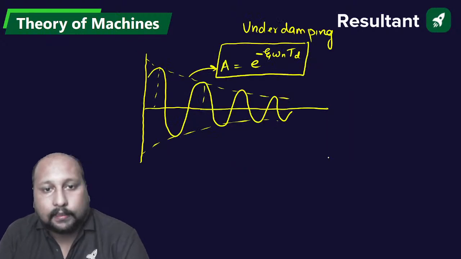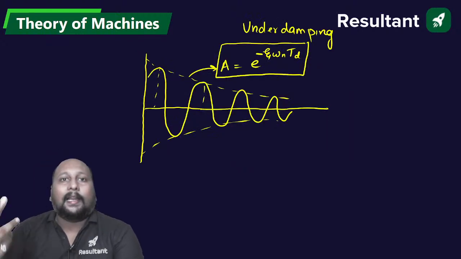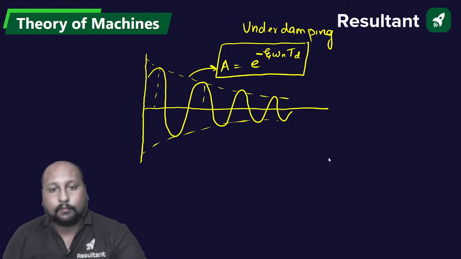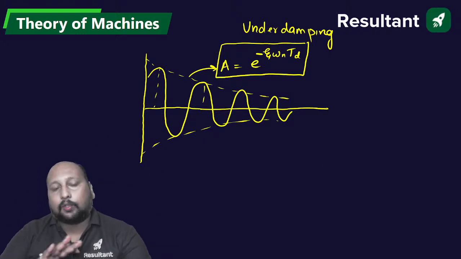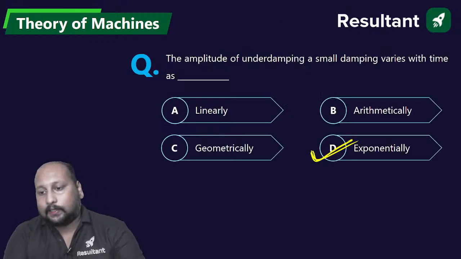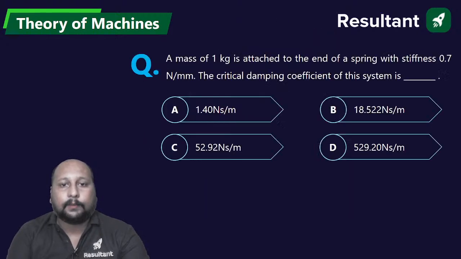Option D is the correct answer. Clear? Over damping and critical damping, there is no vibration. So here we are getting option D as the correct answer. Very good, Negi. Next question.